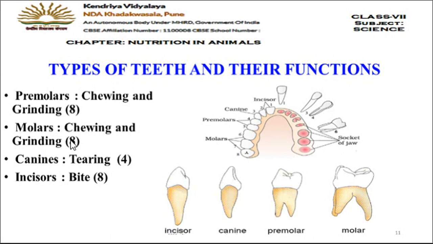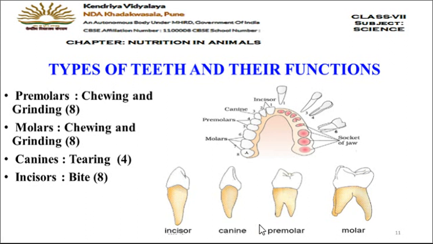Now if you add these teeth, the total comes to 28. But in humans there are 32 teeth in total. So those 4 left are again the third type of molars, and they have a special name, that is wisdom teeth. Those 4 left are wisdom teeth, which come later on in the age of humans. So this is all for the session.